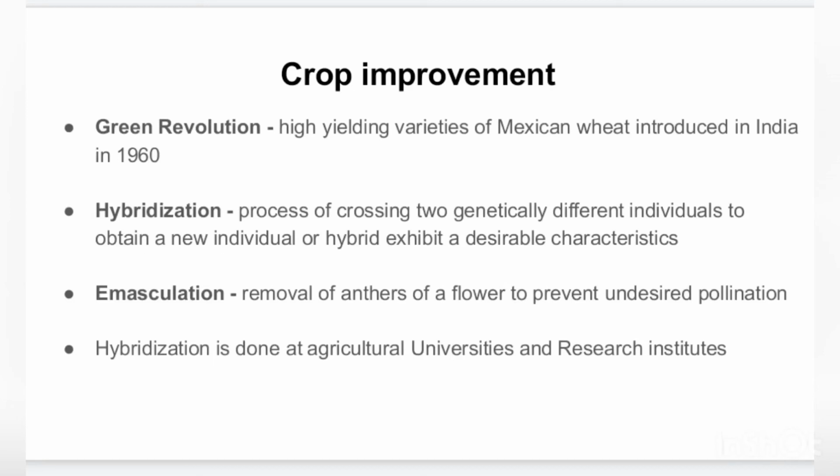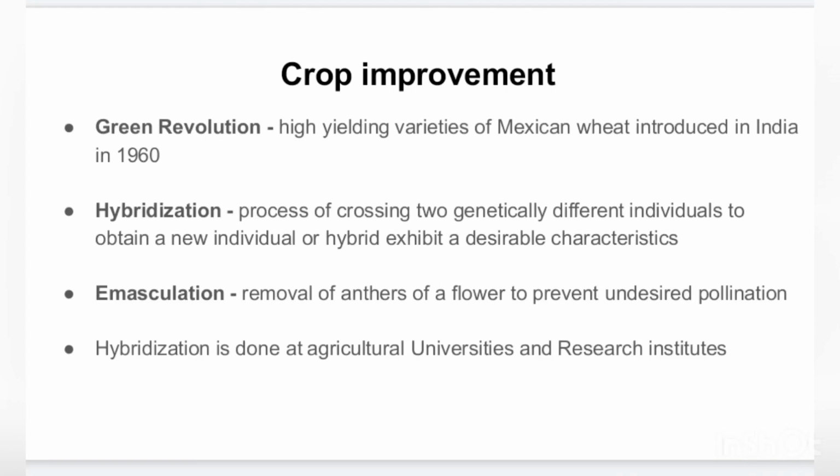So how do we get the high yielding varieties of Mexican wheat? Because, as we discussed, these studies are going on in agricultural research institutes and universities to hybridize the crops. What is hybridization? It is the process of crossing two genetically different individuals to obtain a new individual, or hybrid, exhibiting a desirable characteristic.